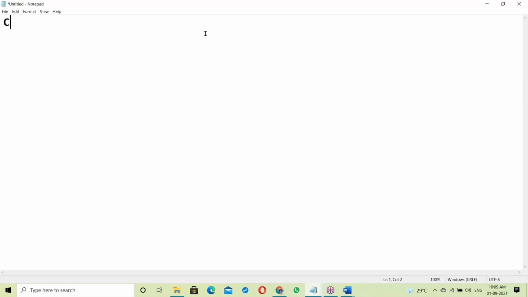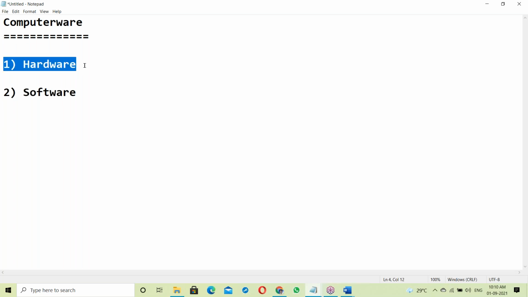I'm starting from the very basics; even non-IT background people can understand them. A computer has basically two categories: first hardware, second software. So what is hardware, and what is software?